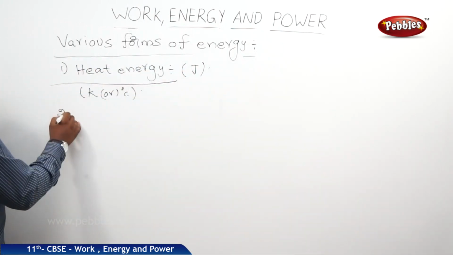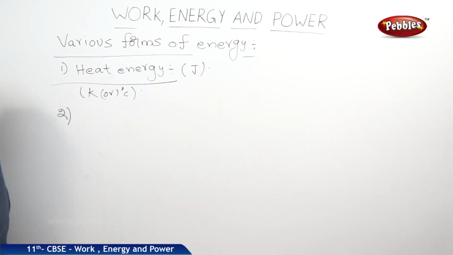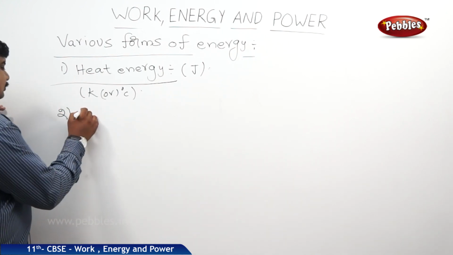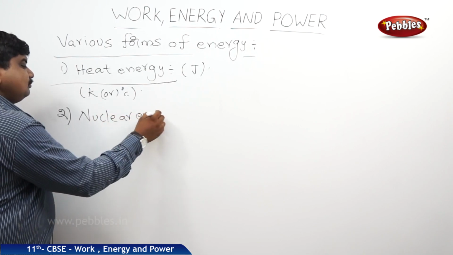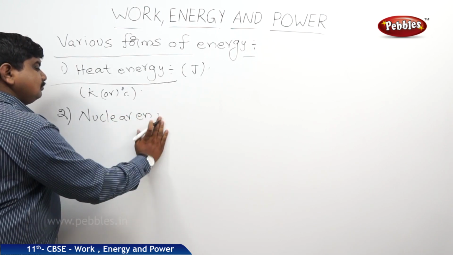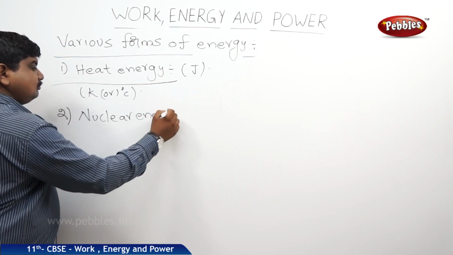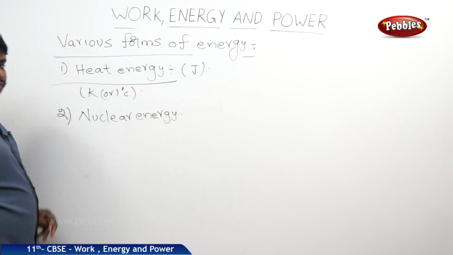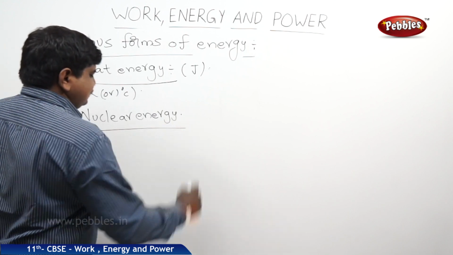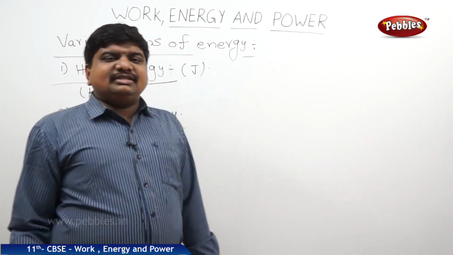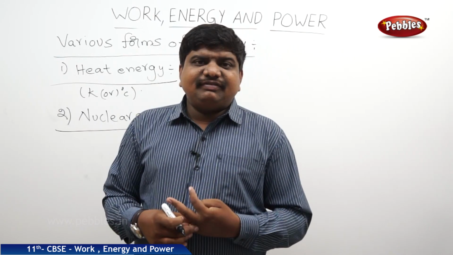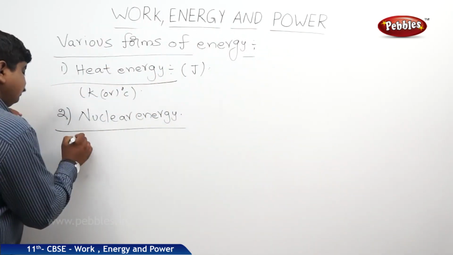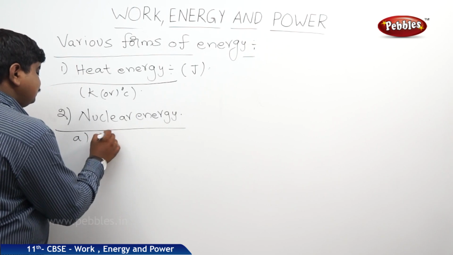Second one, nuclear energy. So what is this nuclear energy? Nuclear energy means the energy which is produced by nuclear reactions. The different types of nuclear reactions are nuclear fission and nuclear fusion.